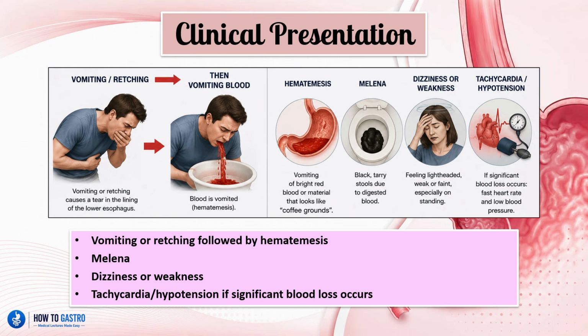These patients may also experience dizziness or weakness due to that loss of blood, so they might feel lightheaded, weak, or faint, especially if they are standing up. And then they might have tachycardia, which is an increase in the heart rate, or hypotension, which is a drop in their blood pressure. And this is generally when significant amount of blood loss occurs, and it will present as tachycardia and hypotension. So remember, we will have vomiting or retching initially, followed by hematemesis, the vomiting of blood, melena, those dark tarry stools, dizziness and weakness, especially in significant blood loss, and tachycardia and hypotension.